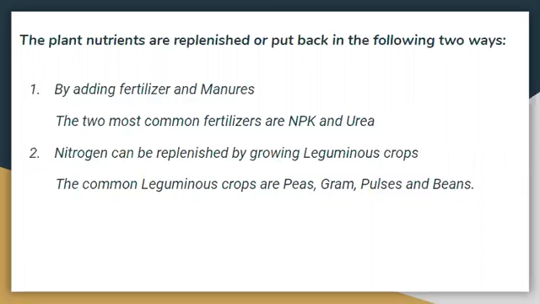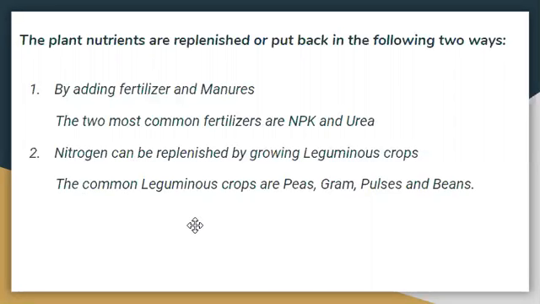If the farmer has grown a leguminous crop in the field, then after that crop, if he is going to grow the next crop, he doesn't need to add fertilizer in its field, because the soil becomes rich in nitrogen content, as the leguminous crop has rhizobium bacteria which convert atmospheric nitrogen into its soluble form and mix it into the soil and make it available for the plant.